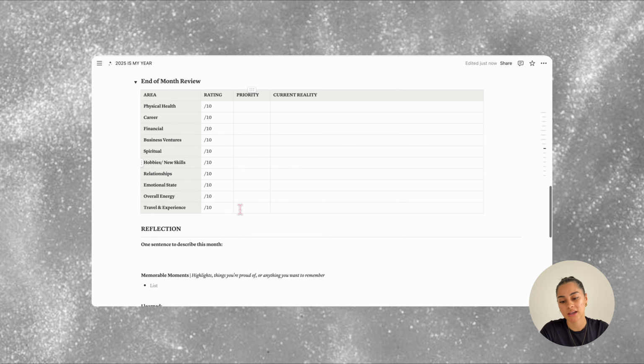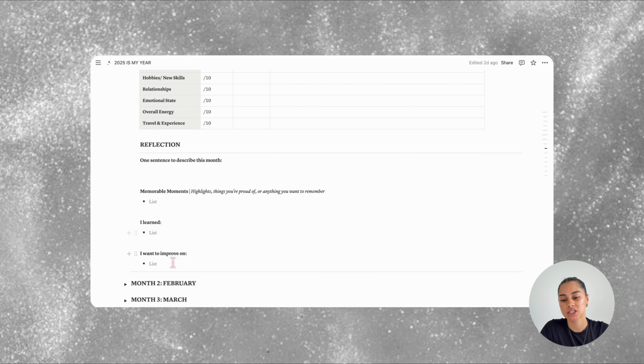In here is a wellness review table. This is to assess every area of your life and to stay balanced and mindful of where you're at throughout the year. So you'll give it a rating, priority level rating, and write out a brief description of your current reality in that area. Below that is a reflection section. In here are a few prompts to help you reflect on the month, memorable moments, what you learnt, and what you want to improve and work on moving forward.